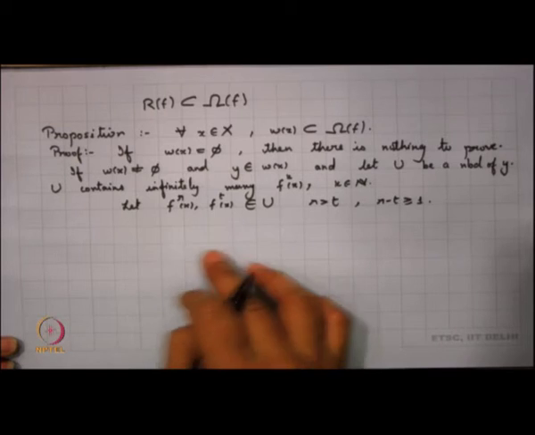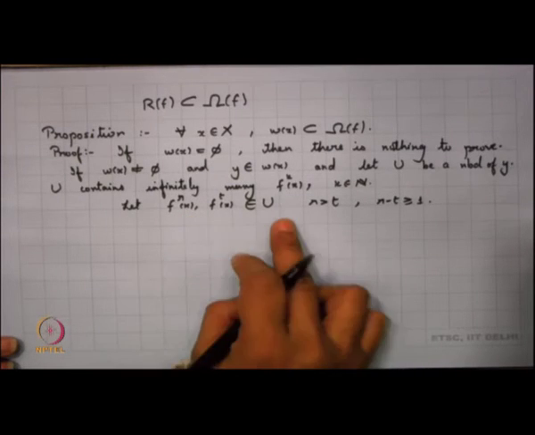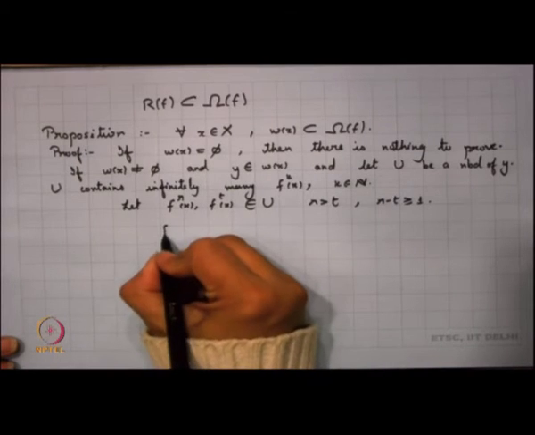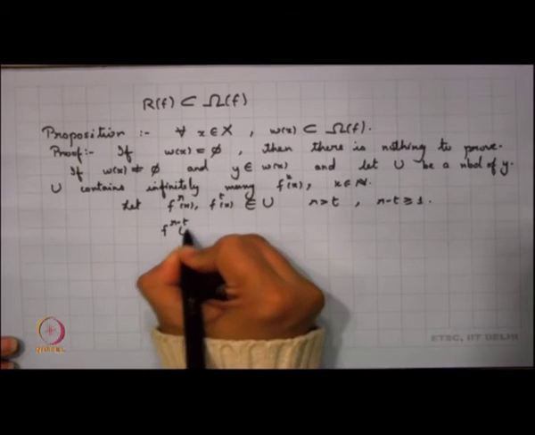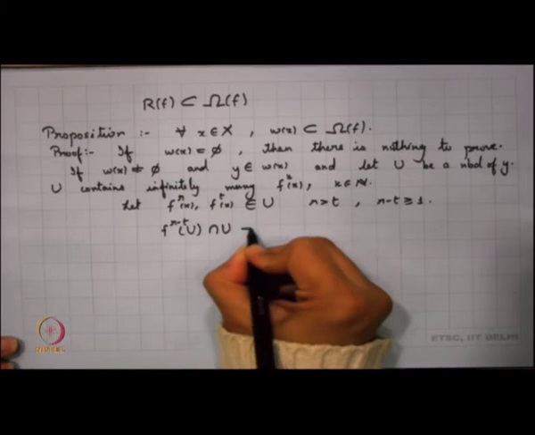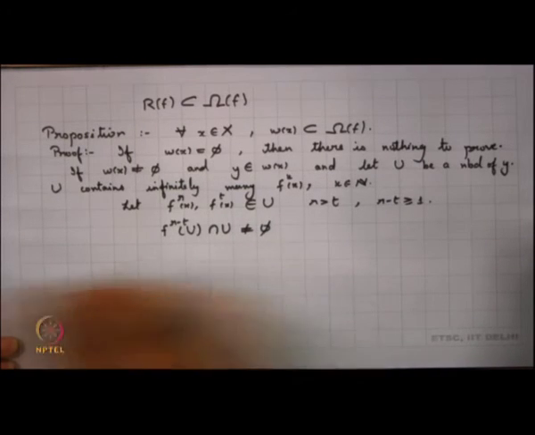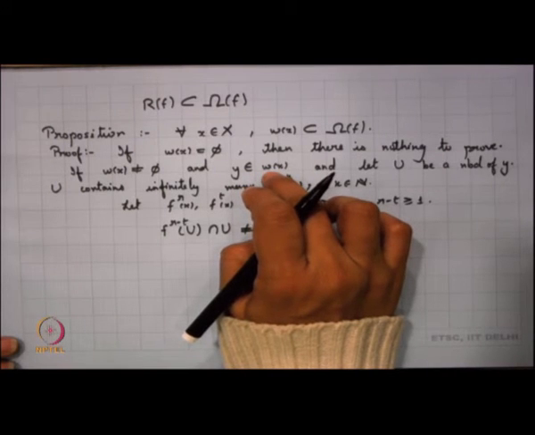Now, what happens in that case? f^r(x) belongs to U, f^t(x) belongs to U, right. I can simply say that f^(r minus t)(U) intersection U is non-empty. So, take any point in the limit set, right.